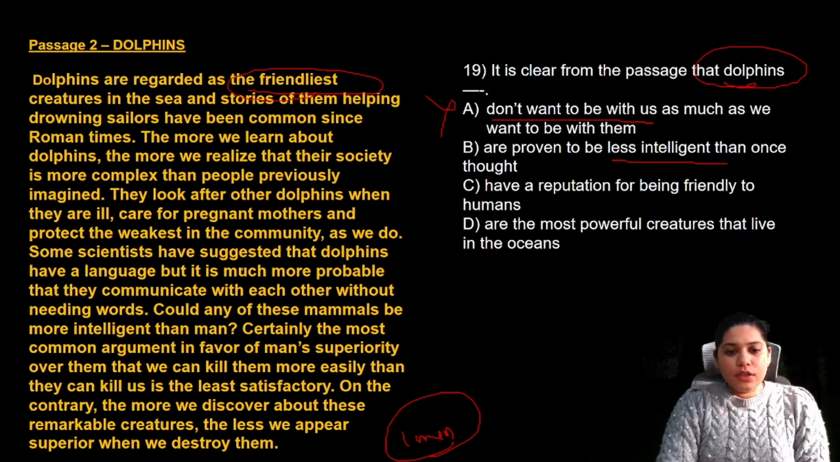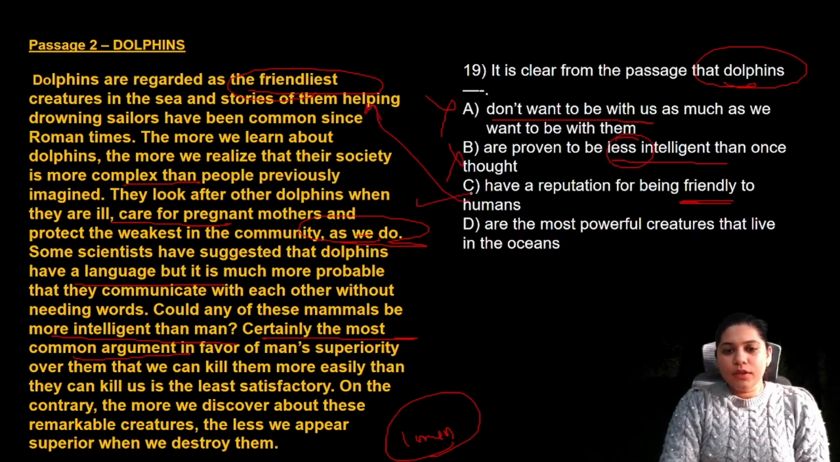See, we are saying they can learn, they have a language that they communicate without needing words. So basically, could any of these mammals be more intelligent than man? And then the most common argument we can say, but we can kill them. So overall, they are intelligent animals. The more we know about them, the more we find they are quite complex, more than people previously imagined, and like us, they take care of each other. So of course they are intelligent, we can't say they are less intelligent. Have a reputation of being friendly to humans, yes.